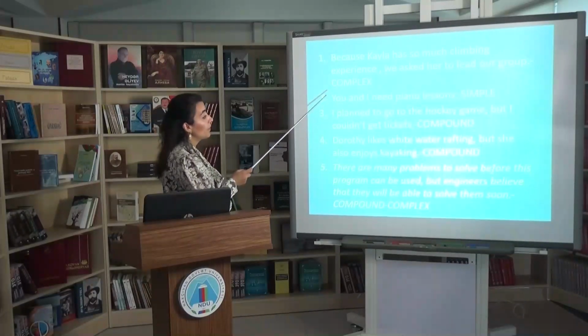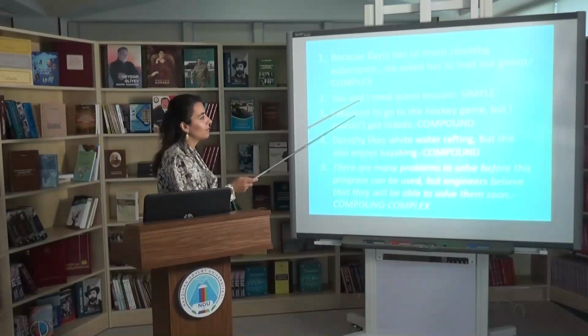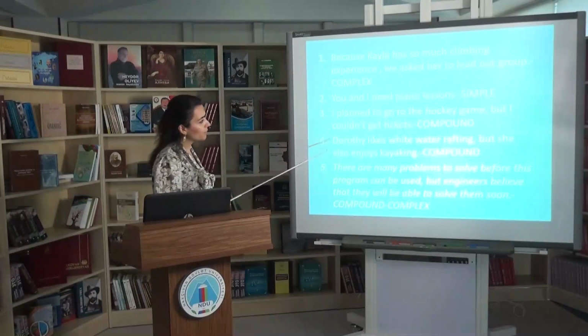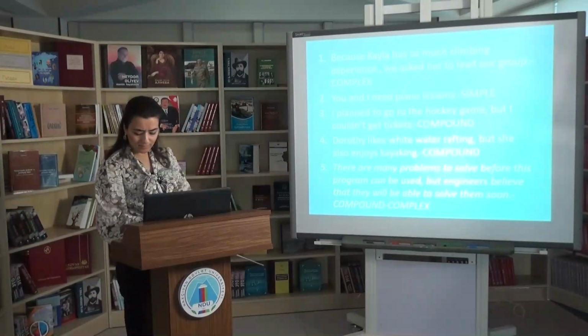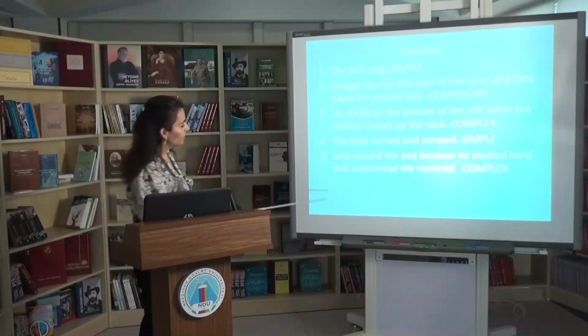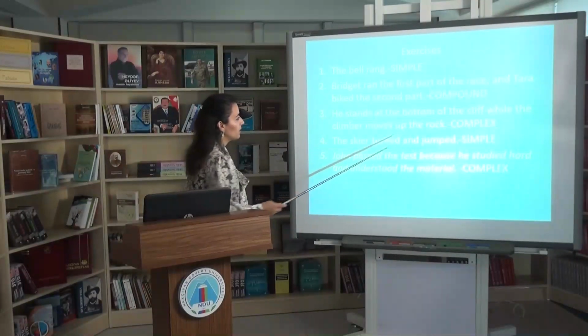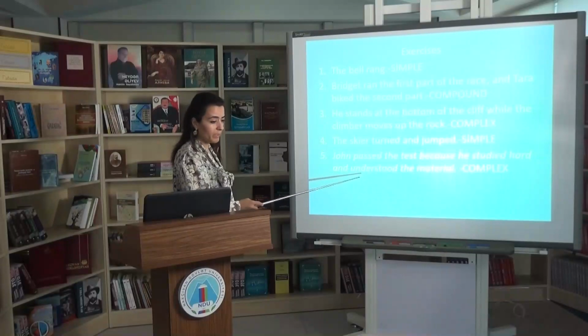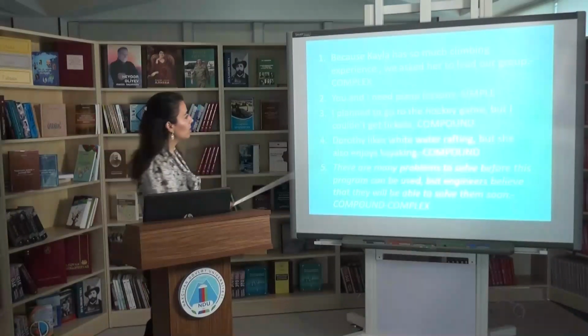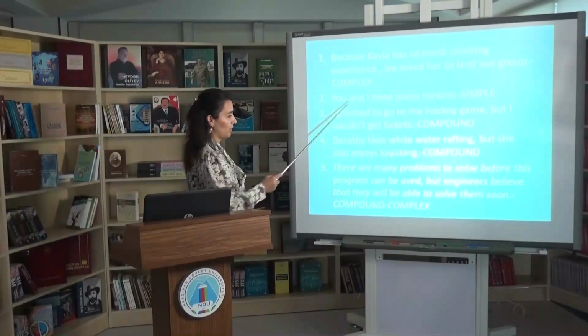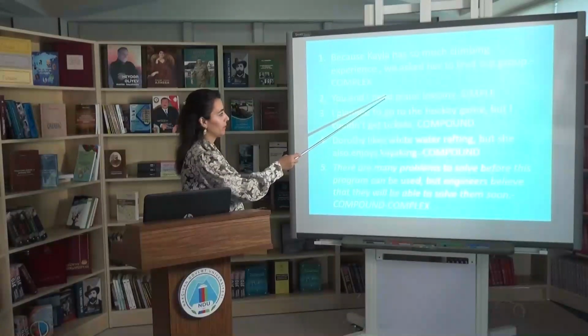The next one, you and I need piano lessons. This is a simple sentence. As I said in the previous example, there we have one subject and a compound predicate, and in this part we have a compound subject but a simple predicate.